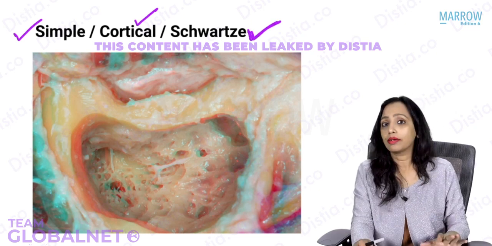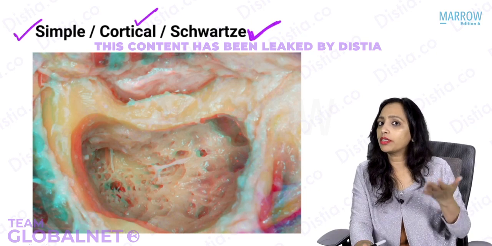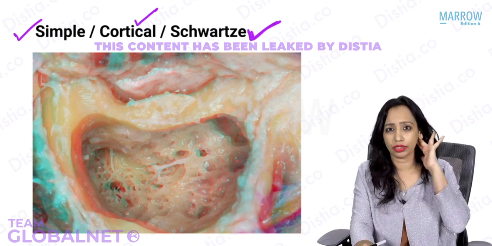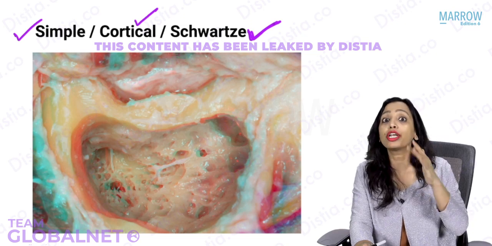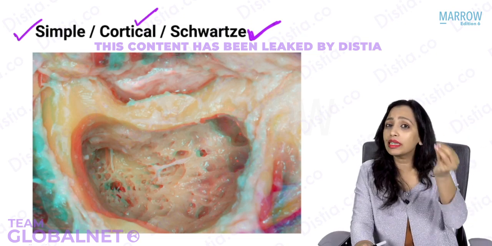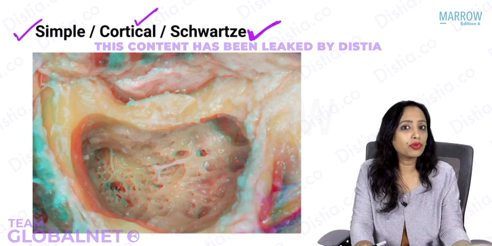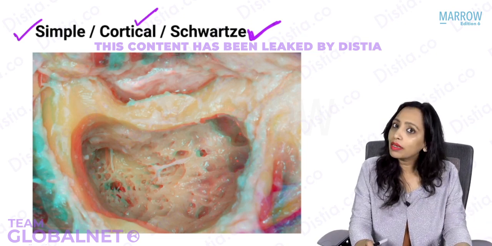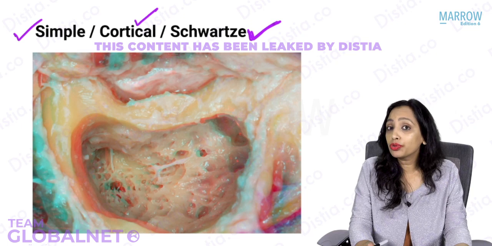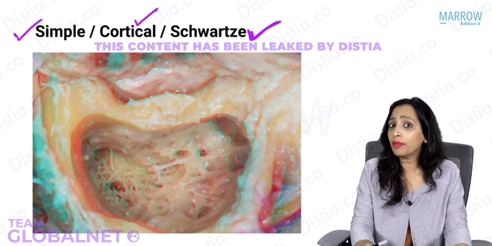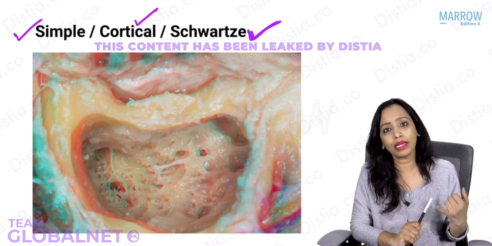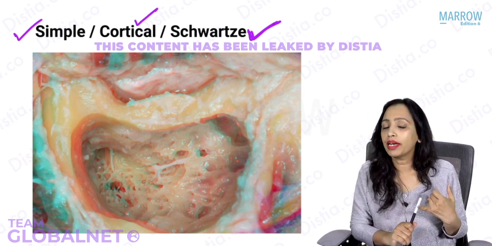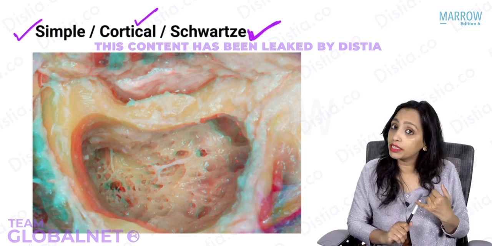But it is also possible that when the patient has come, the inflammation is not too much, and you're not sure that the pus actually requires draining. Maybe if the pus is little, it might improve just by medical management. We are not sure whether medical management will work or not. But then what is the harm in giving medical management? So first, always give medical management with antibiotics, at least for 48 hours.